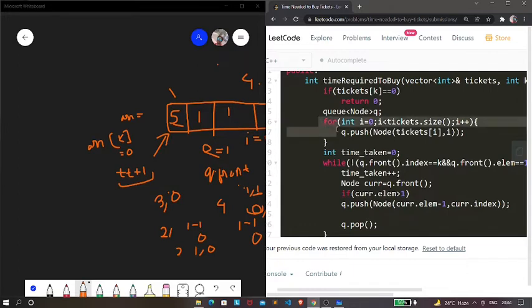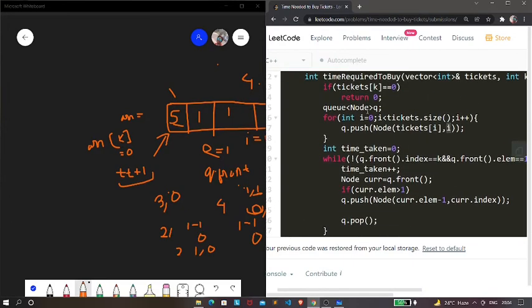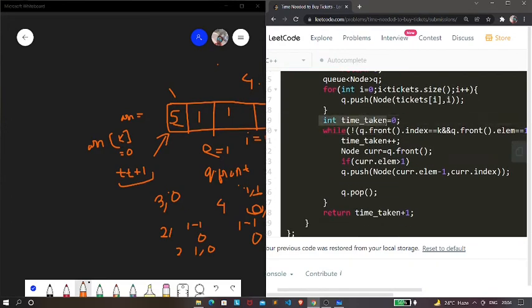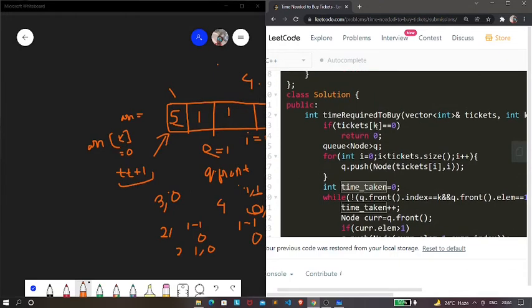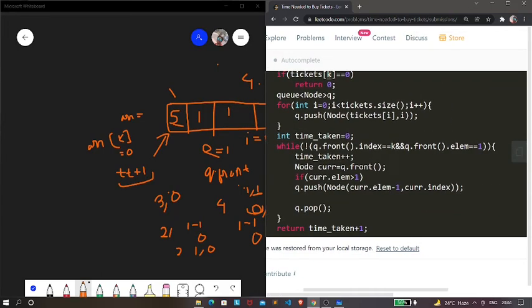So at first we are pushing the elements and the index into our queue. Once we have pushed the elements into our queue, next we have taken a variable time taken, which will tell me the amount of time taken in order to make the element present at index k to 0. Currently we have initialized this time taken to 0.